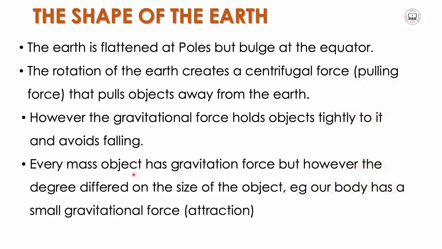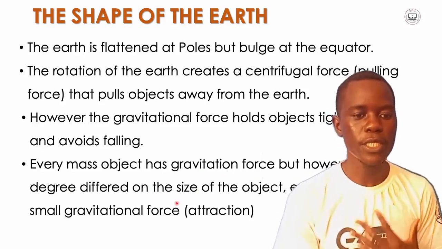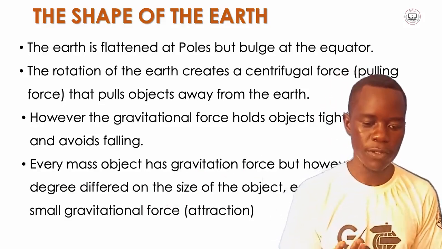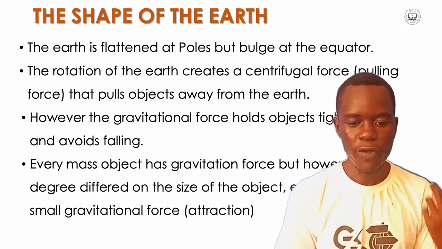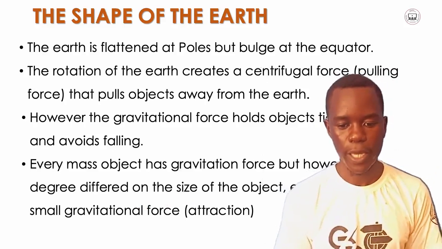Every mass object has gravitational force, but the degree differs depending on the size of the object. For example, our body has a small gravitational force. In other words, gravitational force can be said to be the force of attraction. So it has a small gravitational force because of its size.